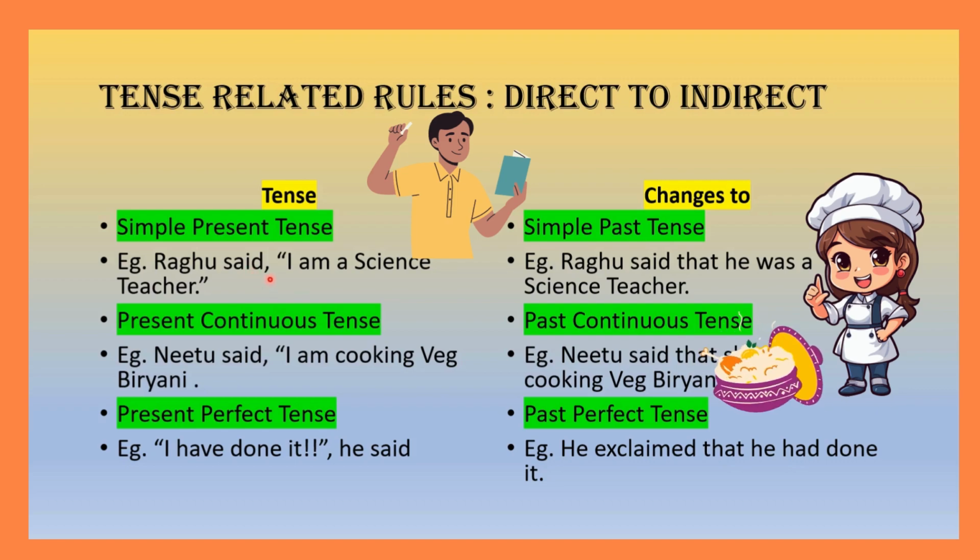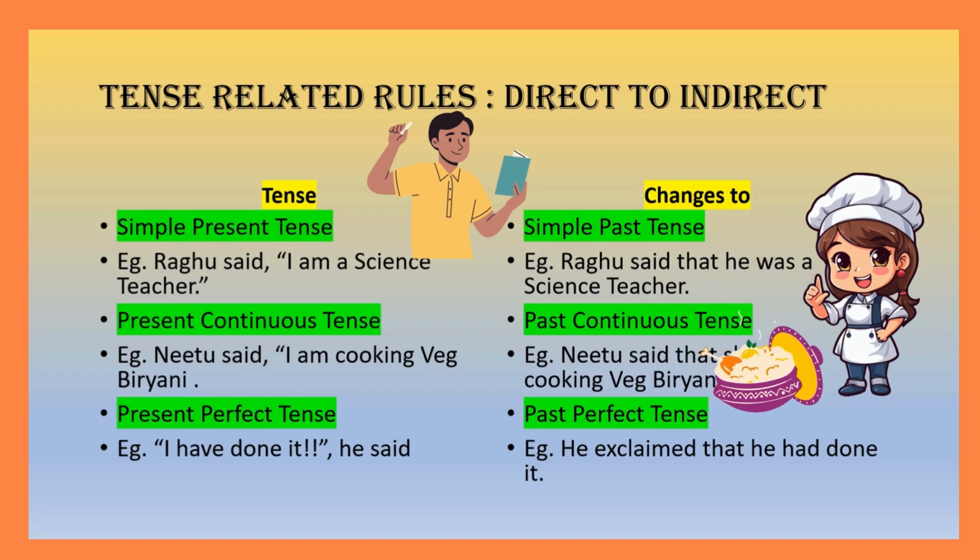A comma is used after that, then inverted commas. What Raghu said is all included in the inverted commas. And it's a full stop, that is, it is a statement. Now, here, inverted commas and commas are all removed, and this comma becomes that. Raghu said that he was a science teacher.